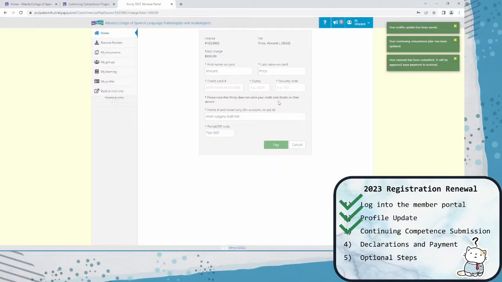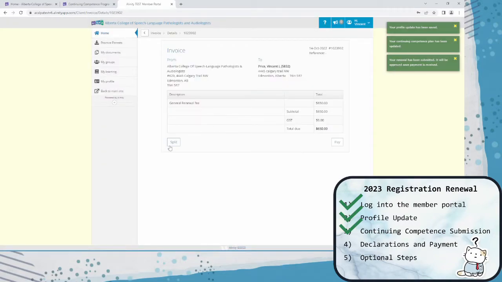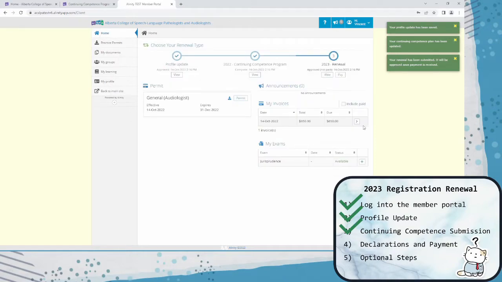At this point, you can select Pay, fill out your credit card information, and then hit Pay again. Or you can choose the Split option. As this pop-up box notes, splitting your payment still requires the full amount to be paid prior to your final approval of your renewal, so you'll want to make sure that it's done by the renewal deadline. If you do split your payment, the rest of it will be available to pay later on from the main page of your member portal under the invoice section. If you wish to pay by another method other than credit card, contact the ACSLPA office.